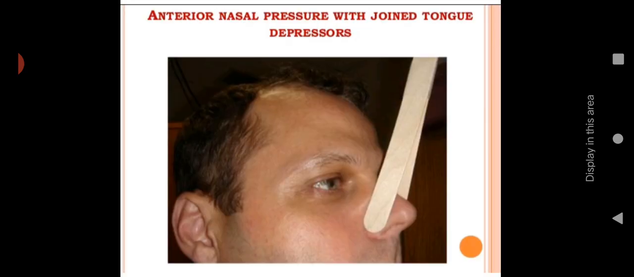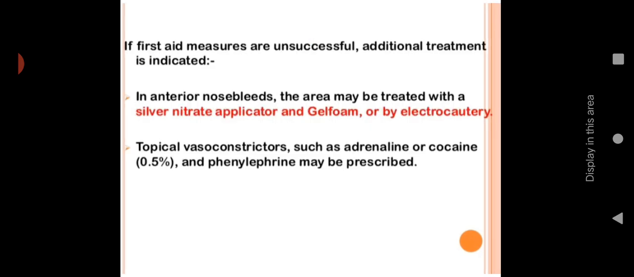Then anterior nasal pressure with a tongue depressor. With the tongue depressor also we can give pressure. Then if first aid measures are unsuccessful, additional treatment is indicated. So first of all, we have to provide the first aid measures that we have discussed, pinching the nose or making the patient sit leaning forward. If it is not successful, then we have to go for treatment of anterior nosebleed. The area may be treated with a silver nitrate applicator and gel foam or by electrocautery.